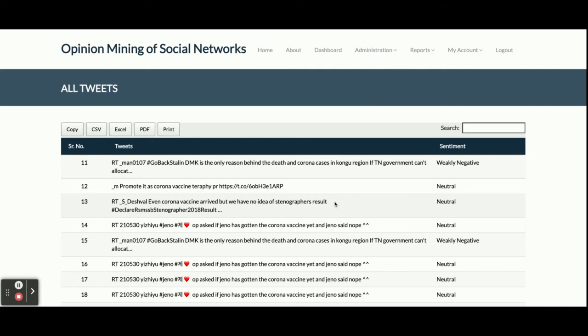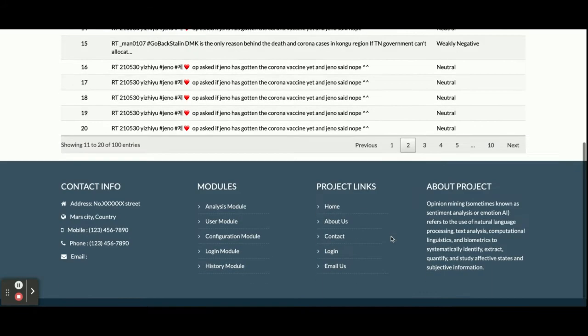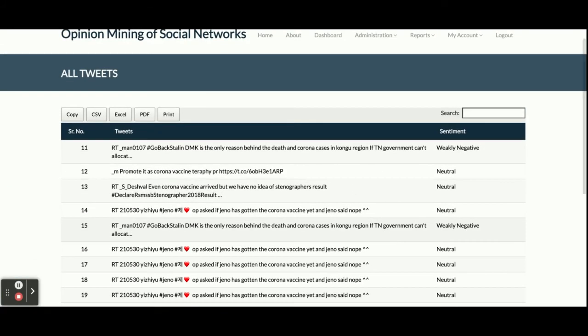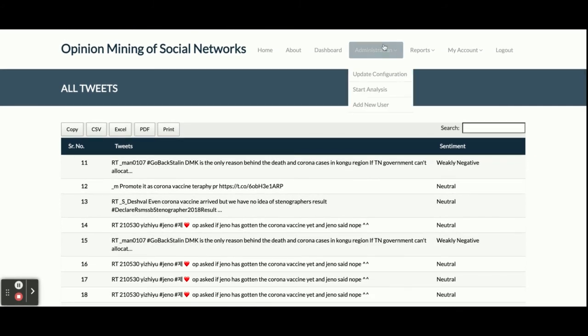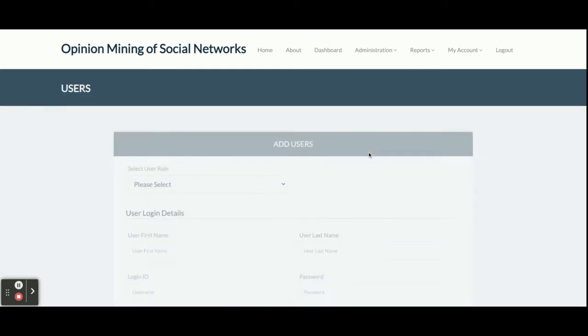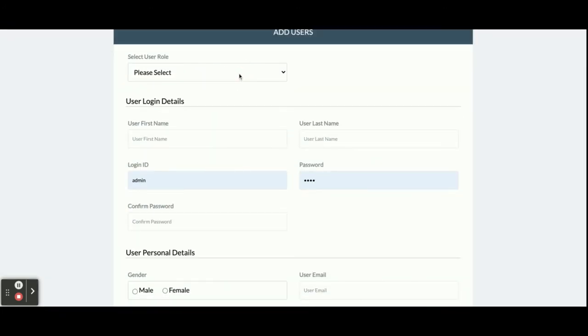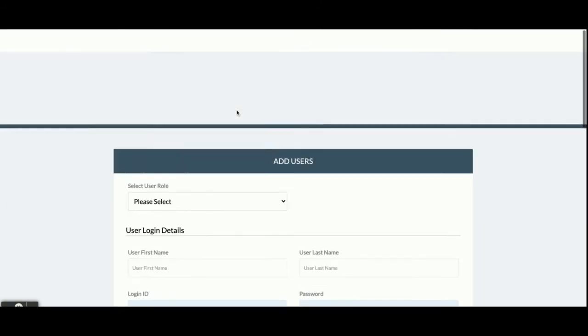Okay, so this way you can perform sentiment analysis or opinion mining on any term, and it works in real time from the social networking website, right? So this is the add user. From here you can add an admin user, right? So you can see you can add an admin user here, right?